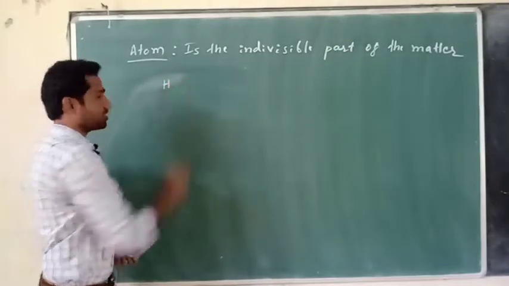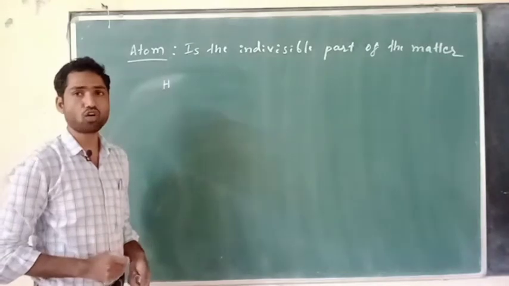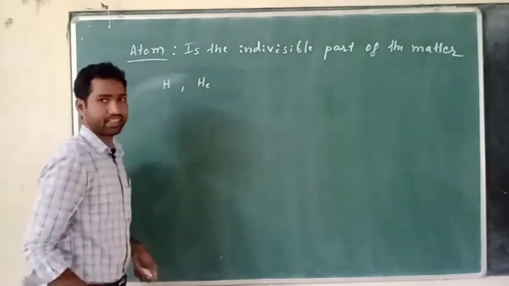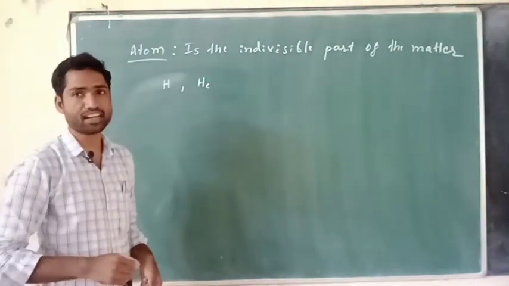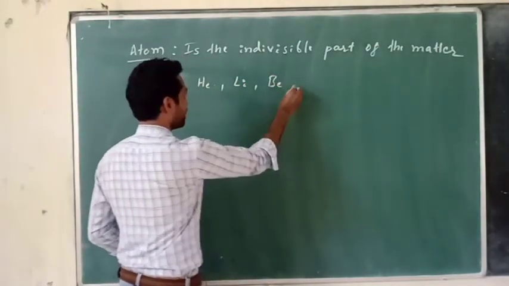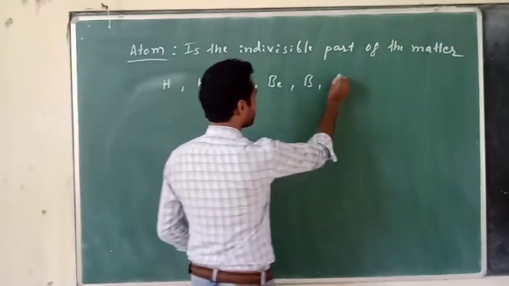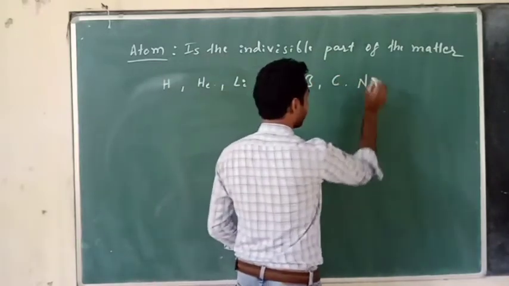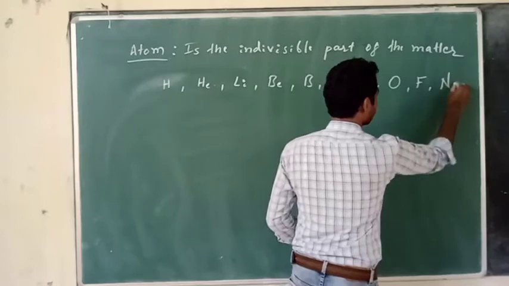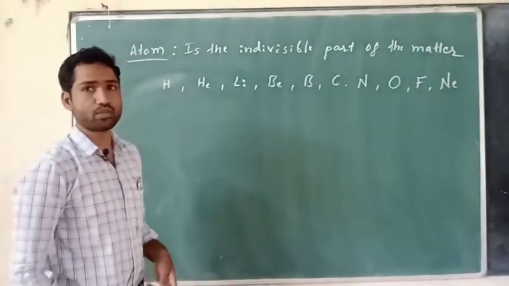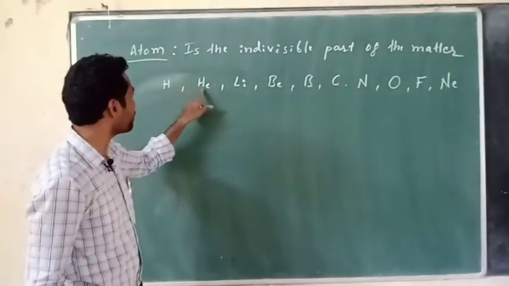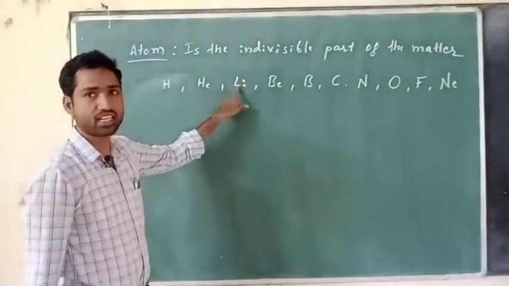Capital H is the atomic symbol of hydrogen. Similarly, He is the atomic symbol for helium atom. Similarly, lithium, Li; beryllium, Be; boron, B; carbon, C; nitrogen, N; oxygen, O; fluorine, F; and neon. So these are some of the atomic symbols for their atoms. Hydrogen, H is the atomic symbol; helium, He is the atomic symbol; lithium, Li is the atomic symbol, and so on.